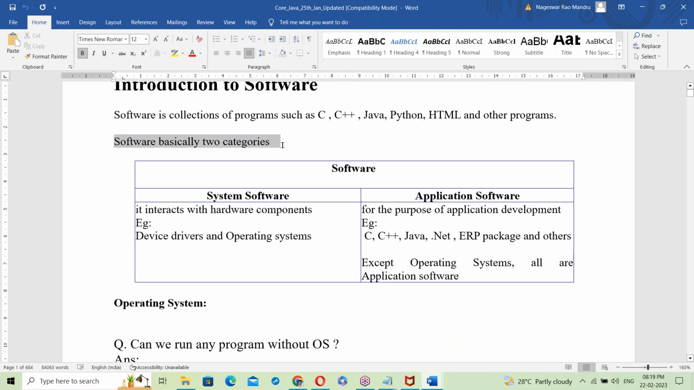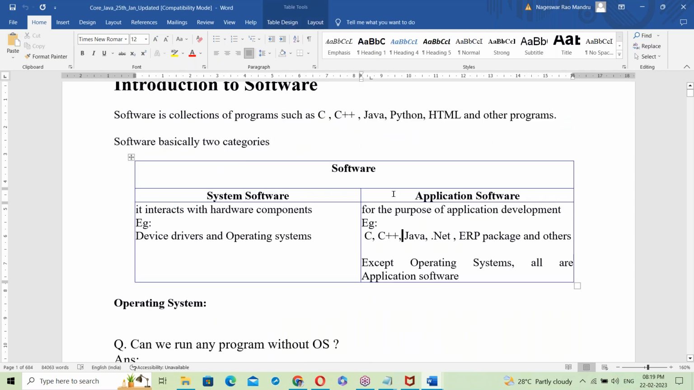See, software is basically two categories: system software and application software, right? Our topic is Java. Now, Java comes under what? Is it system software or application software?